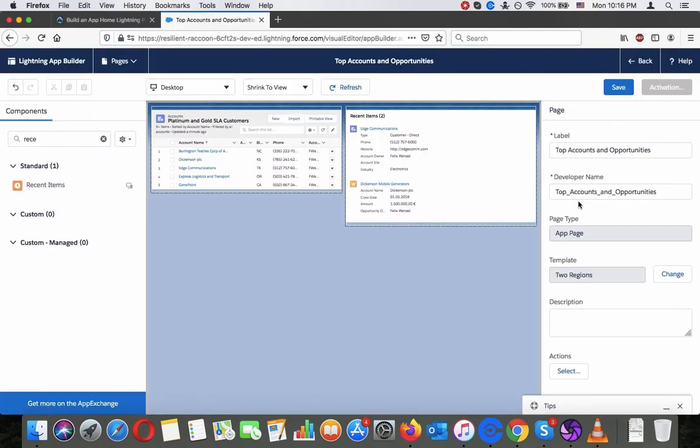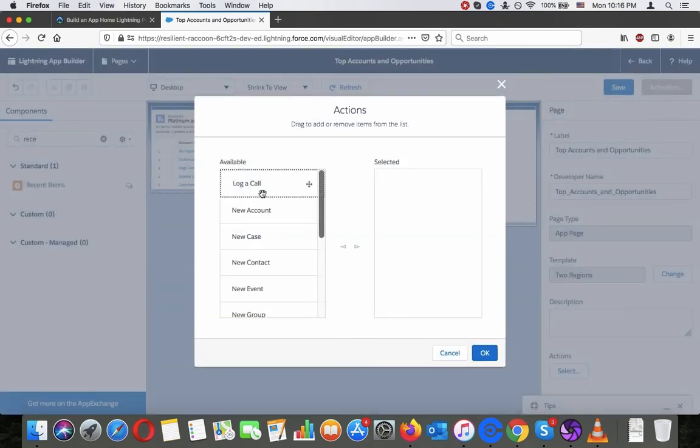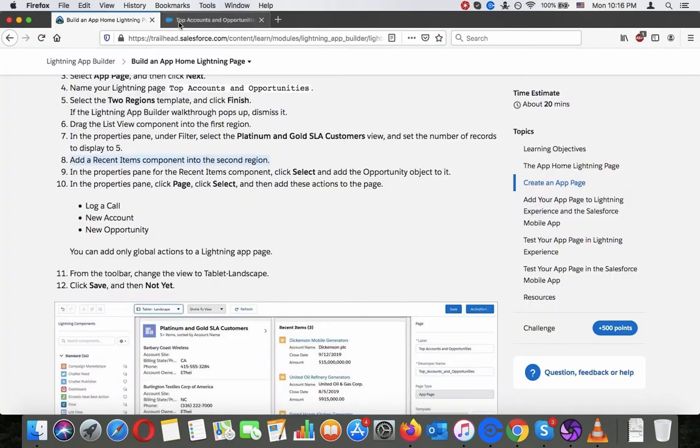Log call, that's what they wanted, and what else?